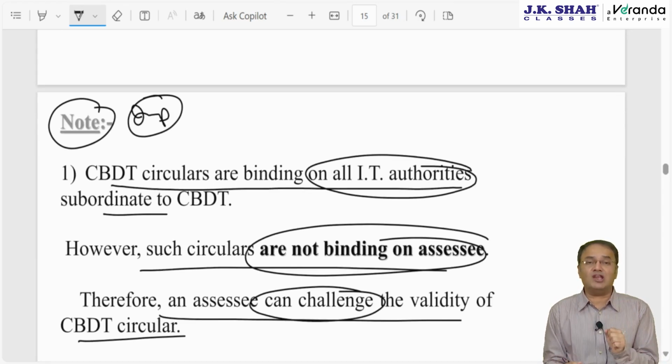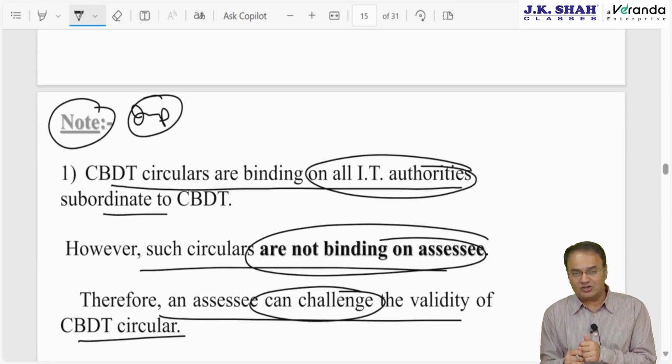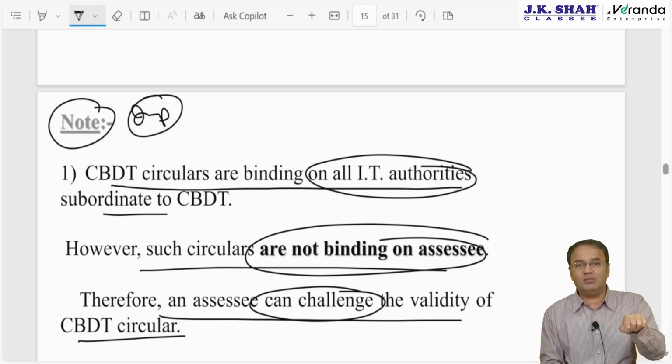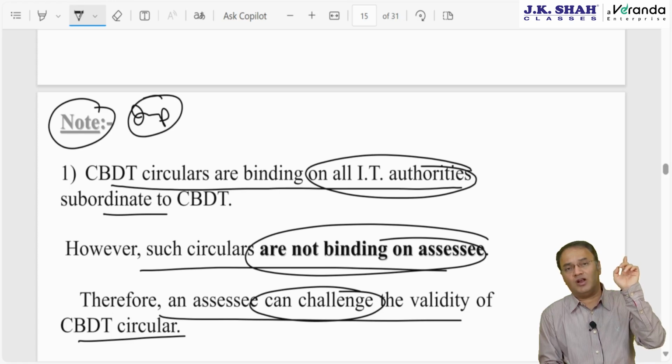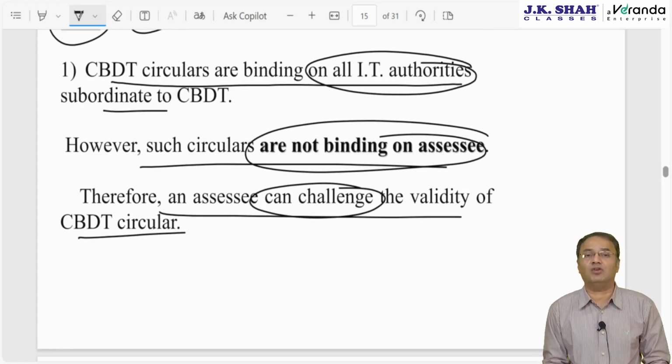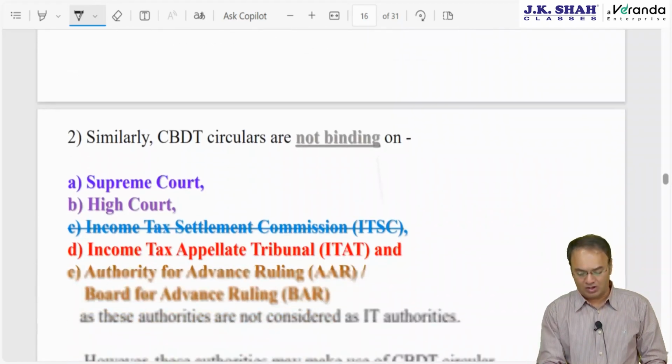But the assessee will have to challenge. If the assessee does not challenge, then the assessee will have to comply with it. Then it is binding on the assessee indirectly. Because when you file an IT return without following the CBDT circular, the AO will make an addition or disallow something as per the CBDT circular. If you don't file an appeal or don't challenge the CBDT circular, then you have accepted it. CBDT circulars can be challenged by filing a writ petition in the High Court.